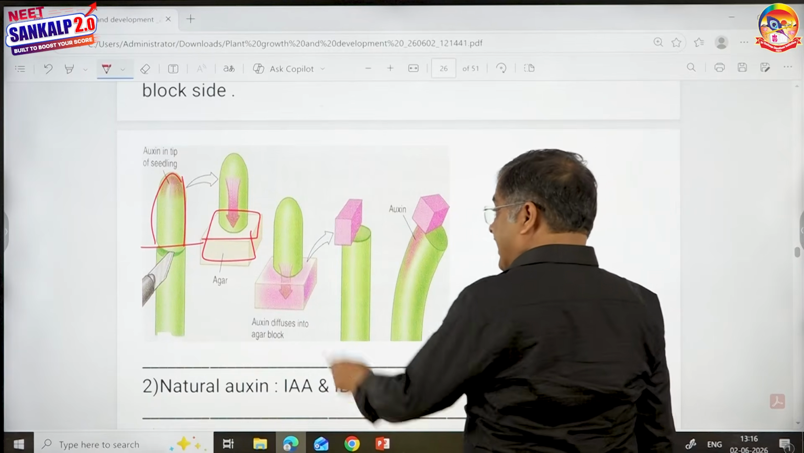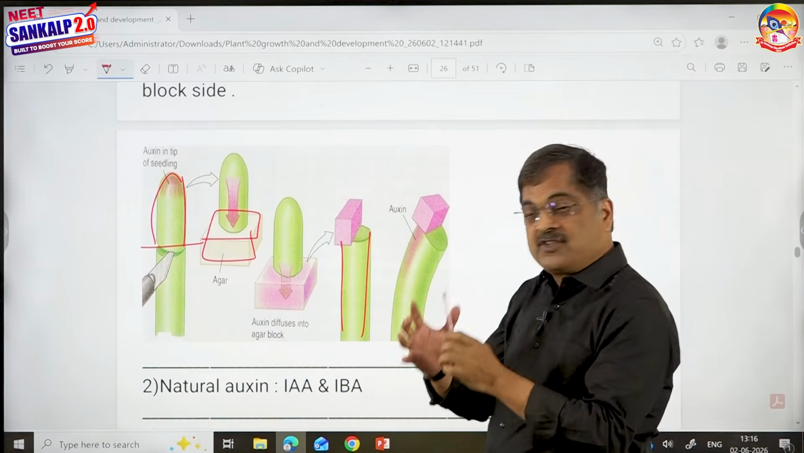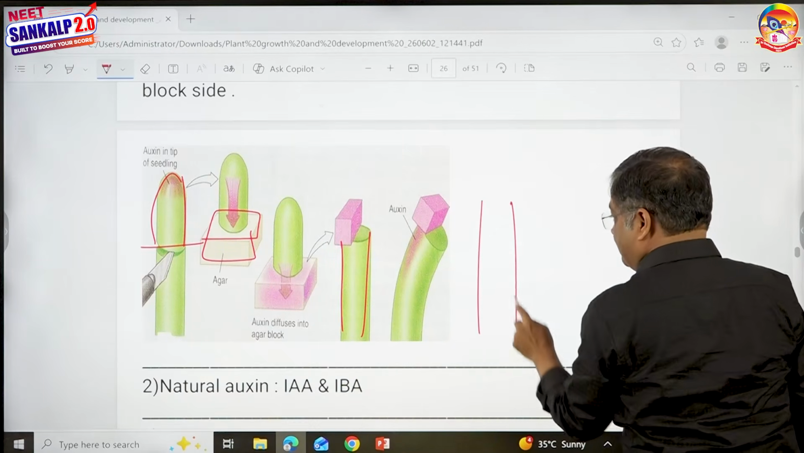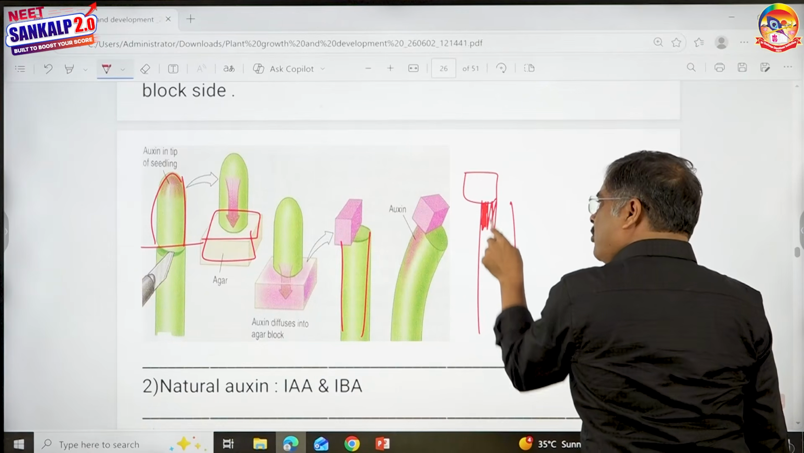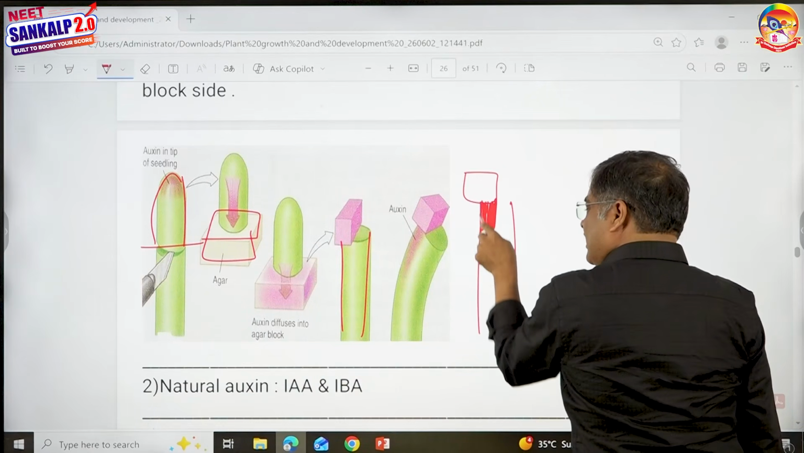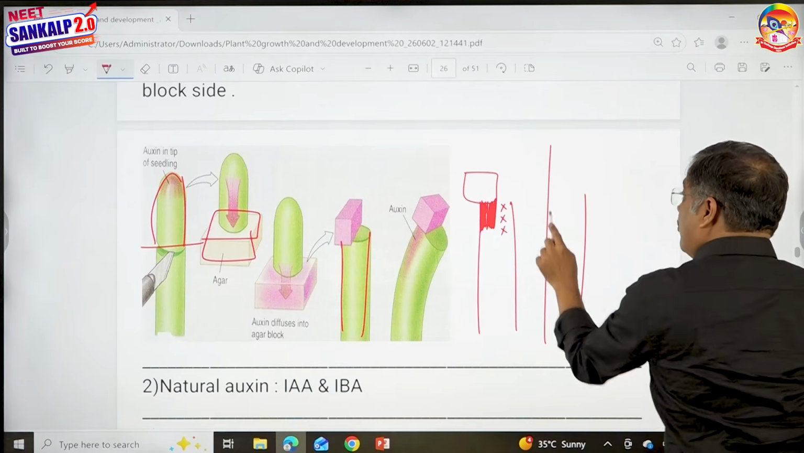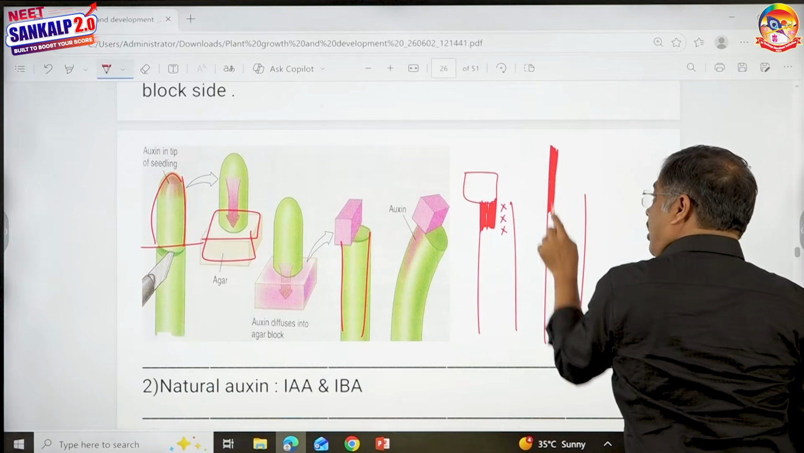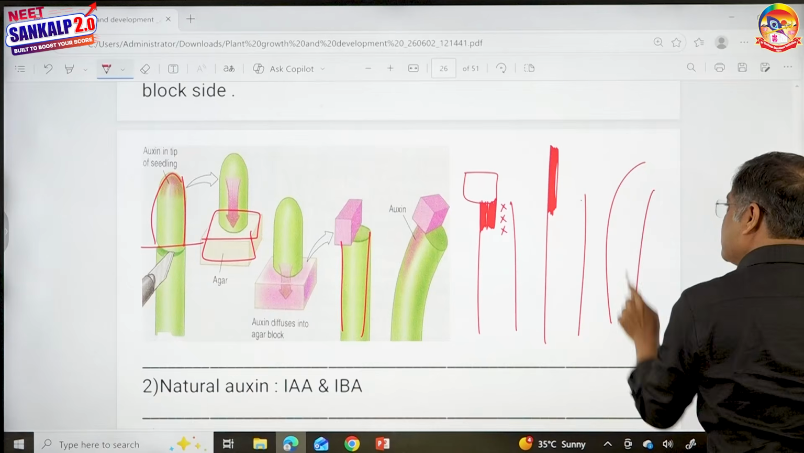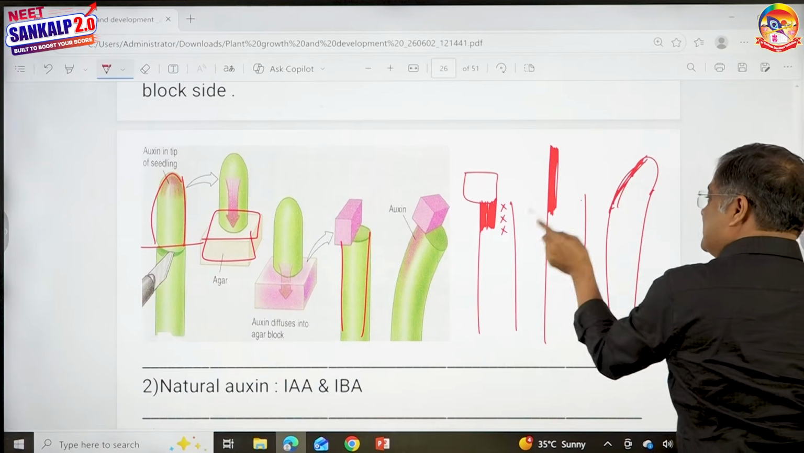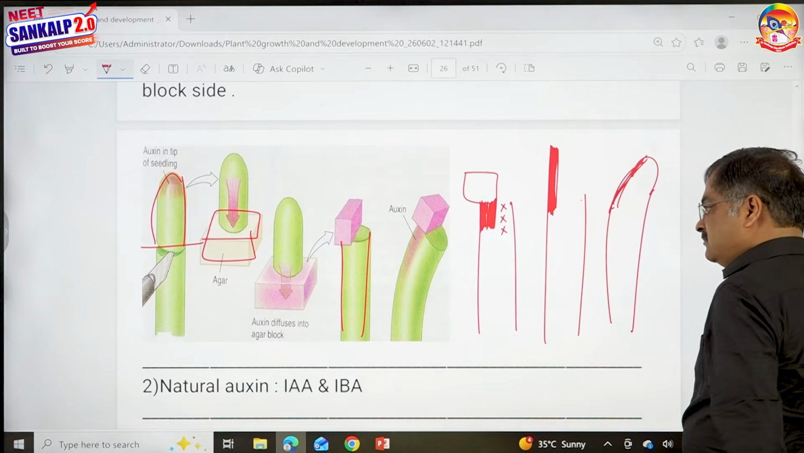And what did he do? He kept an agar block on one side of the stump. Look here, he did not keep it symmetrically. Look here, this is the stump. He kept agar block here. So naturally, more auxins will move on this side, agar block side only, and there will be less auxins on the other side. So naturally, there will be more growth on this side and less growth on that side. Then naturally, it is going to bend like this. So tell me, is it bending away from the agar block? Yes, it's bending away from the agar block.